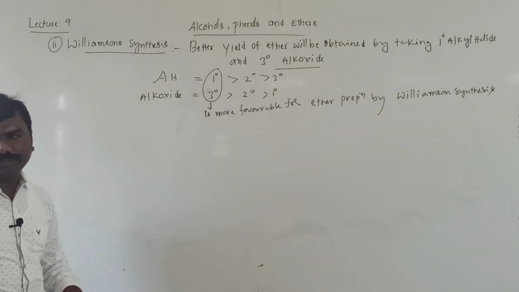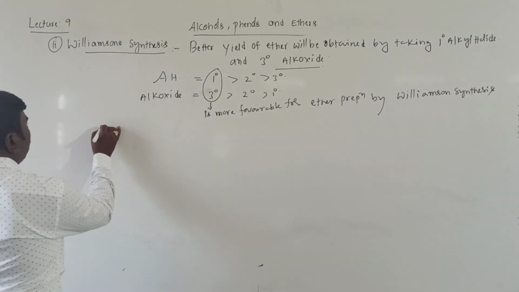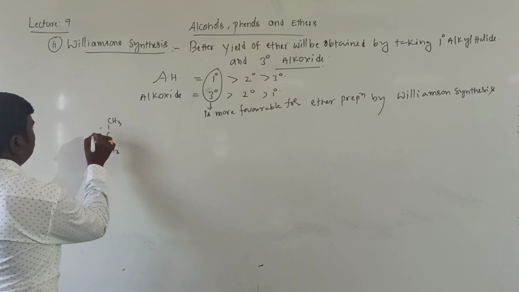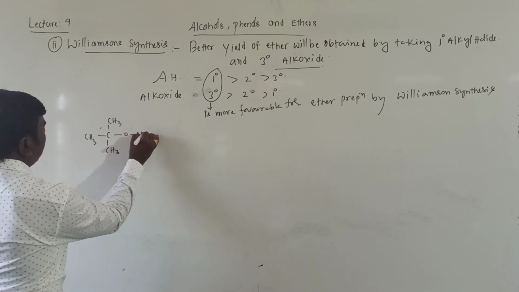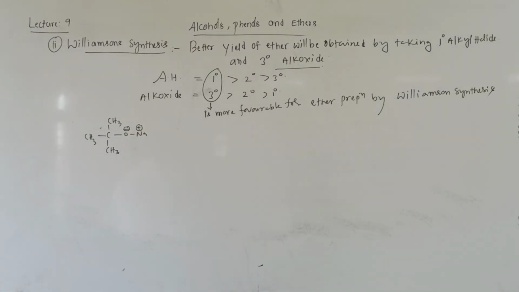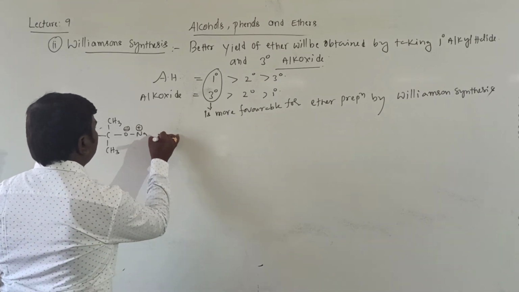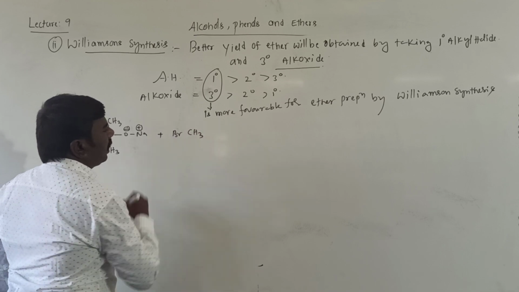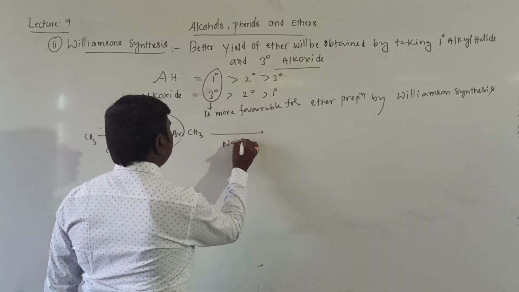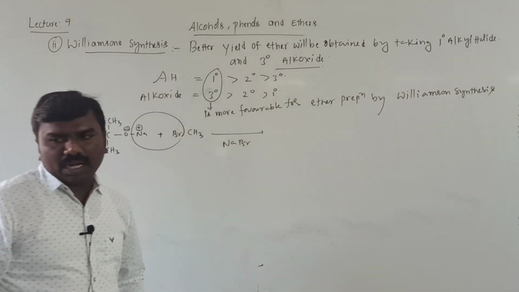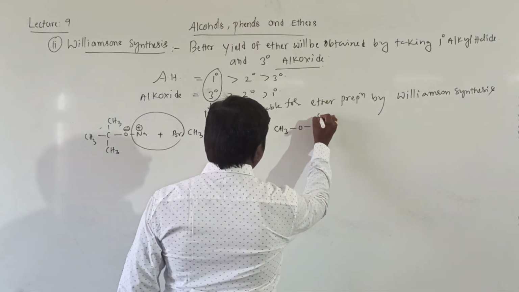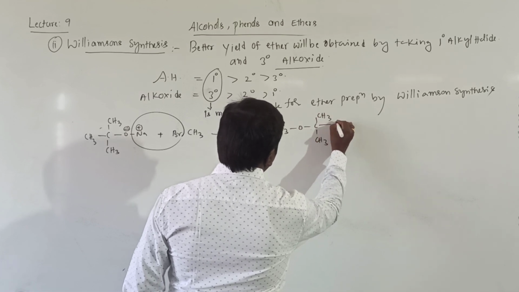Example, that is CH3Br, with tertiary sodium alkoxide, O minus Na plus. Tertiary sodium butoxide treated with primary alkyl halide, then you will get, the compound eliminated is NaBr, then CH3, that is O, C, CH3, CH3, CH3.